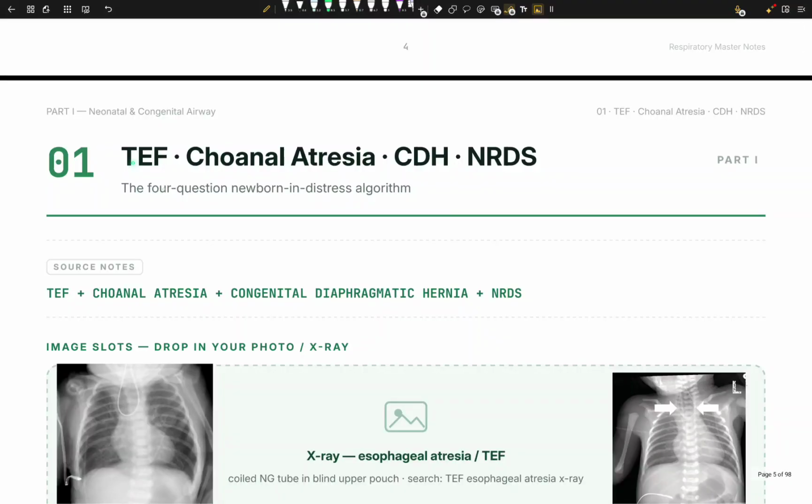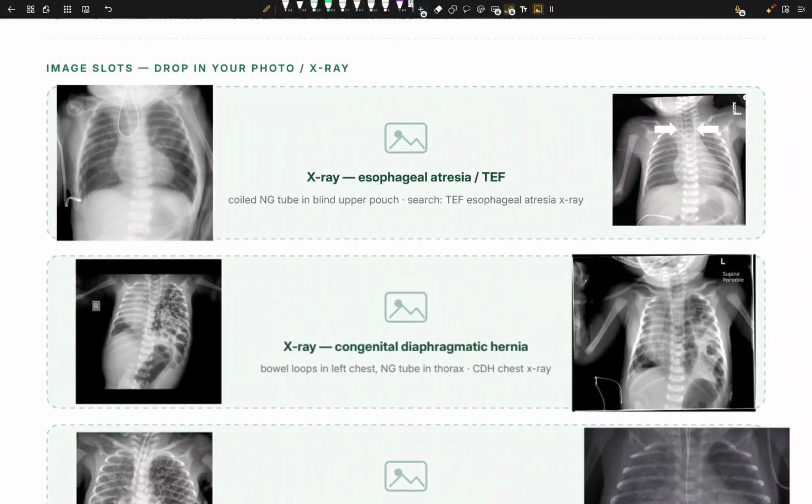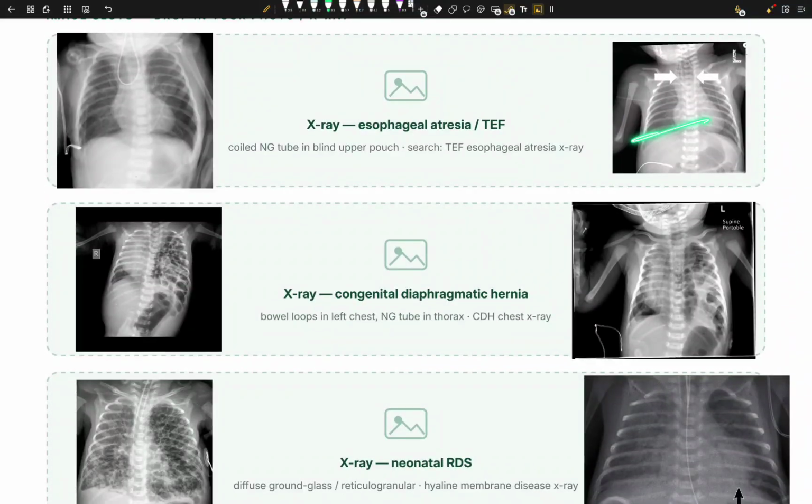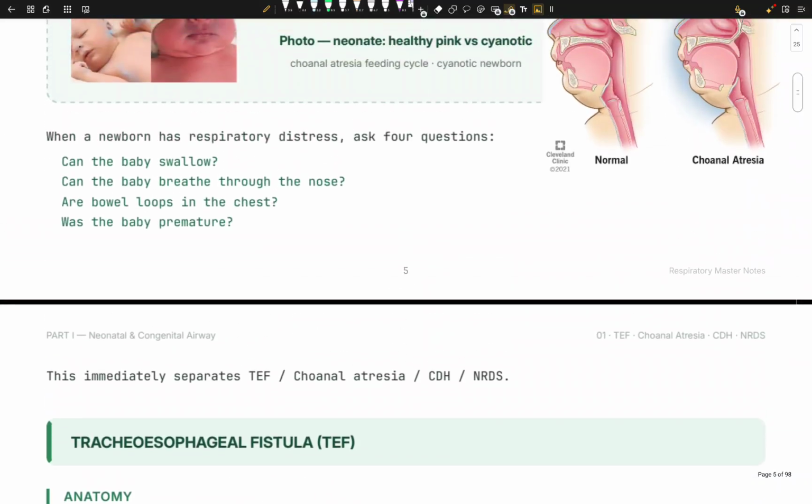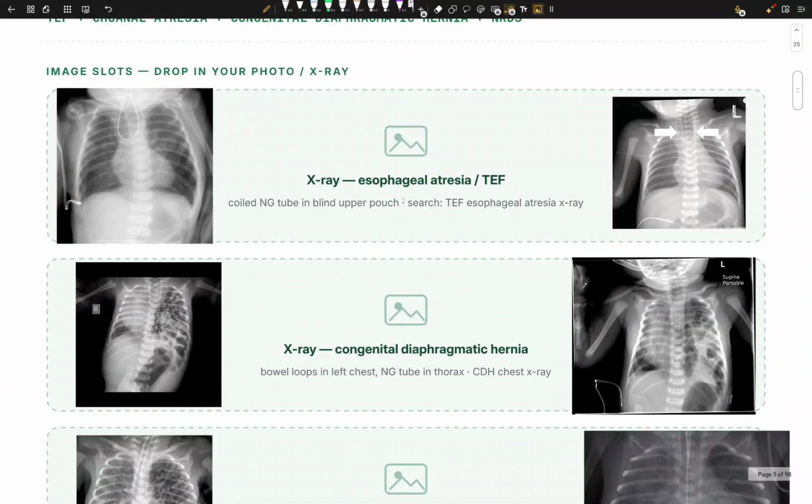The first 4 topics that we're going to talk about are TEF, choanal atresia, CDH, and NRDS. So it's just congenital, simple stuff. We're going to talk one by one. These are the photos. We're going to come back to them. First thing we're going to talk about is atresia and fistula.